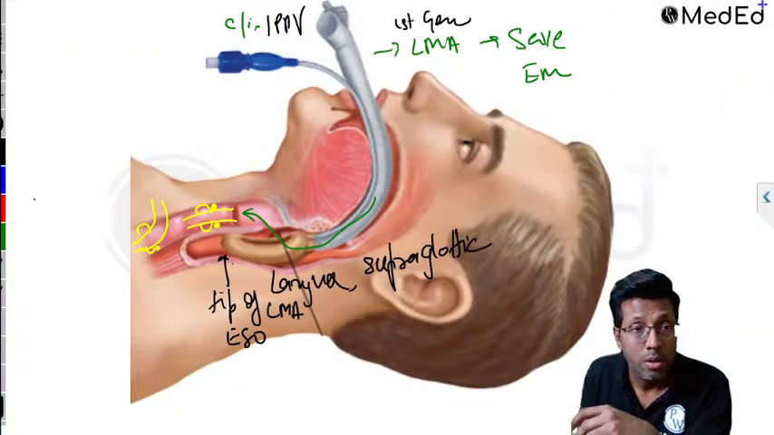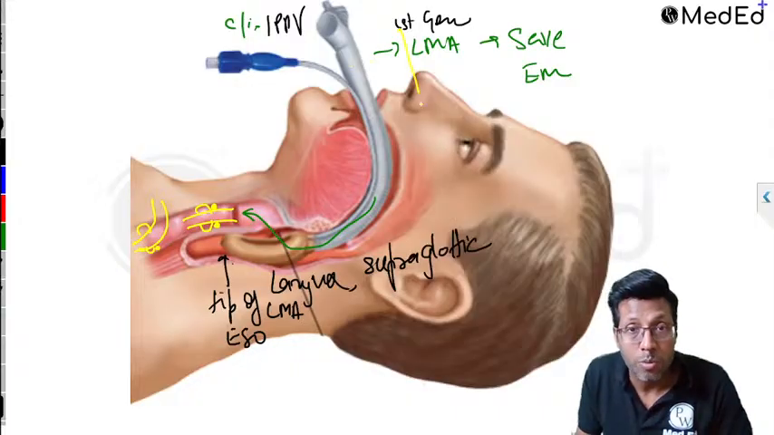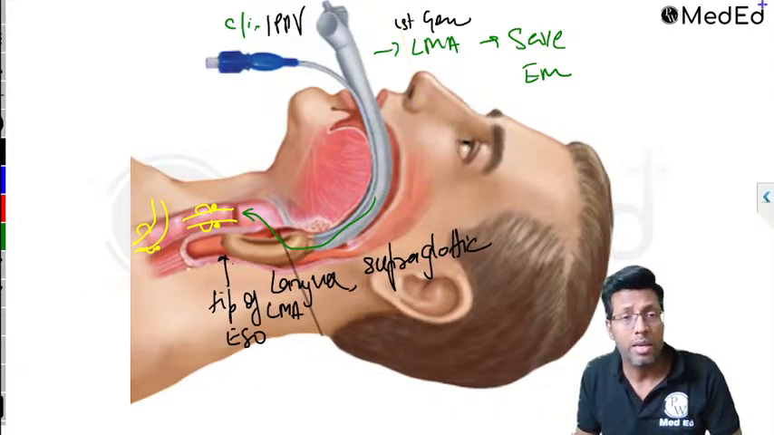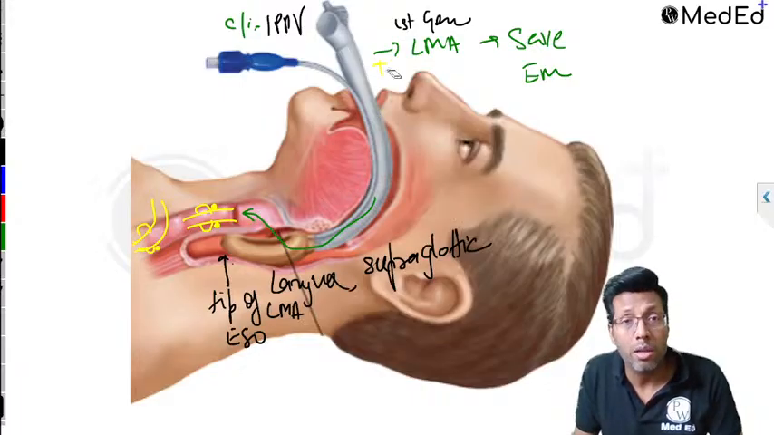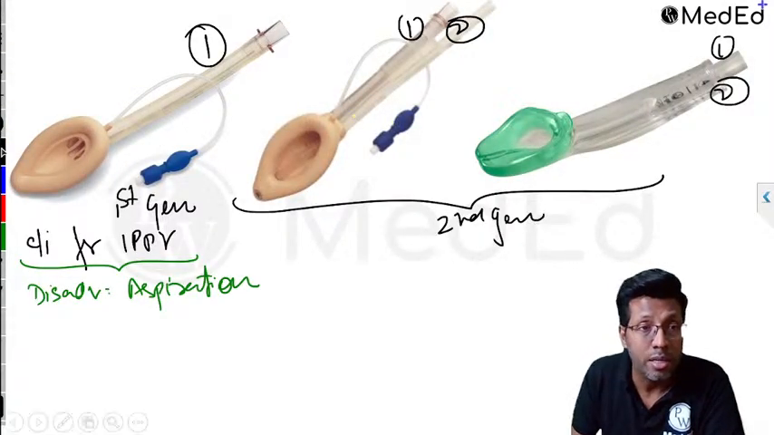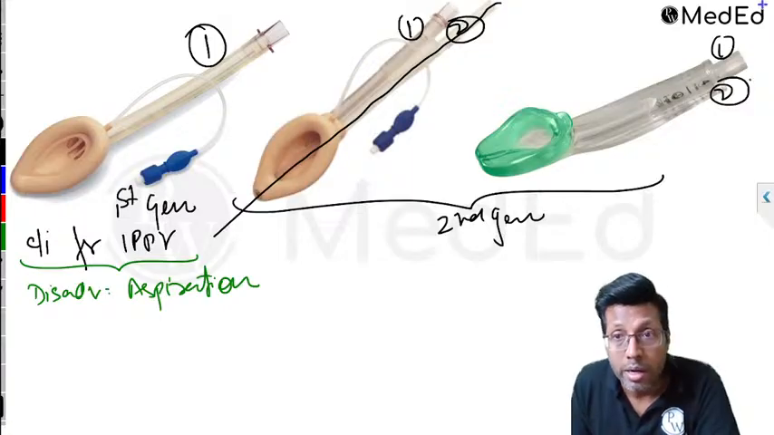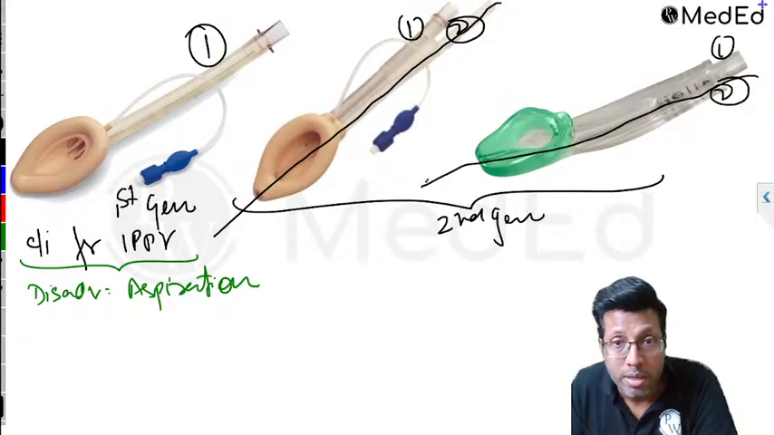So someone said, let's do one thing. Let's put a Ryle's tube from the nose, from where we can suction the stomach. Yes, we can do this. But then someone said, let's combine the two of them together. Instead of using a separate Ryle's tube and a separate oral tube, let's combine both together. And from there the second generation LMA was made. The second generation LMA has given you a drain tube which can pass inside the stomach.